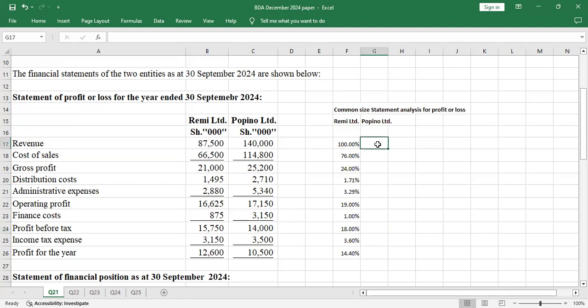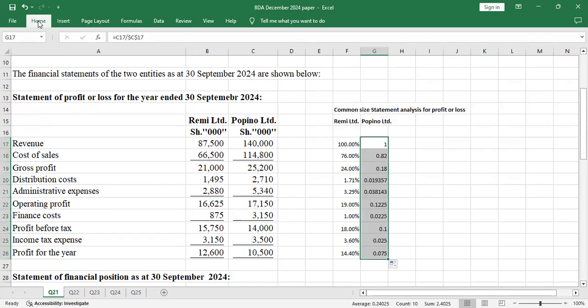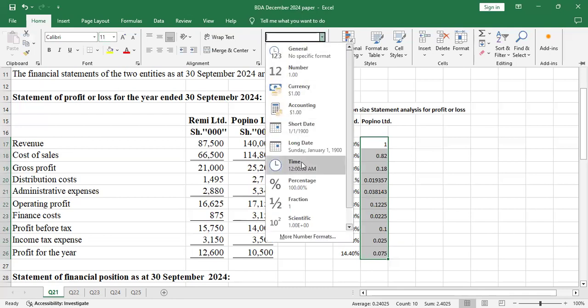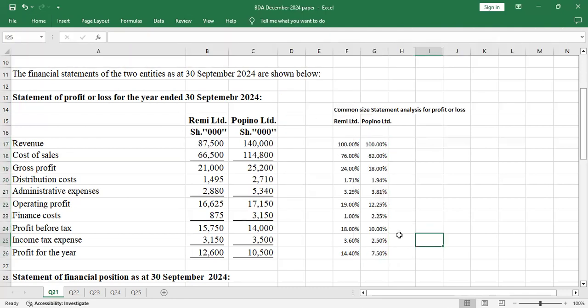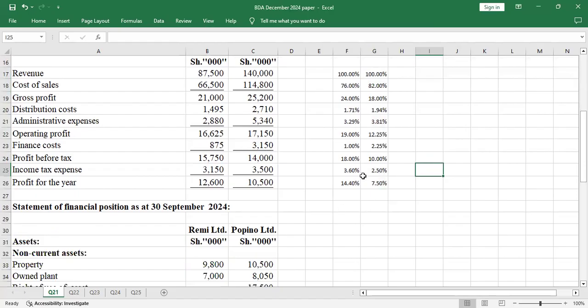Then I now go to Pupino and do the same. For Pupino Limited, I'll take 140, which is the revenue. I'll divide by the base, which is revenue. But for the base, I'll lock it completely. So I'll put a dollar sign before and after the column C. Then I enter. Once you enter, obviously you'll get 100%. Then you just drag. Once you drag, you go to Home and change into percentage. As simple as that, and you get your marks.